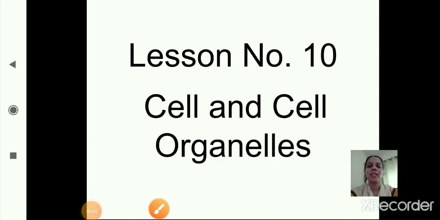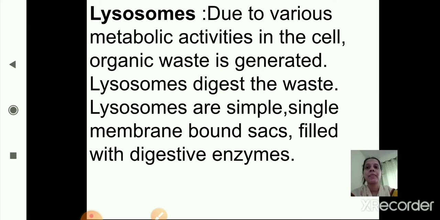Good morning students. In the previous session we have seen the structure and functions of the nucleus, endoplasmic reticulum, that is ER, and Golgi complex. Now we will start with the next, that is lysosomes. So we will see the structure and then we will start with the functions.